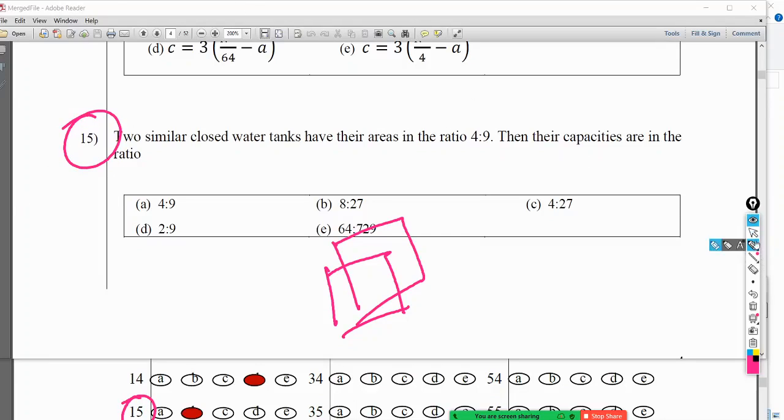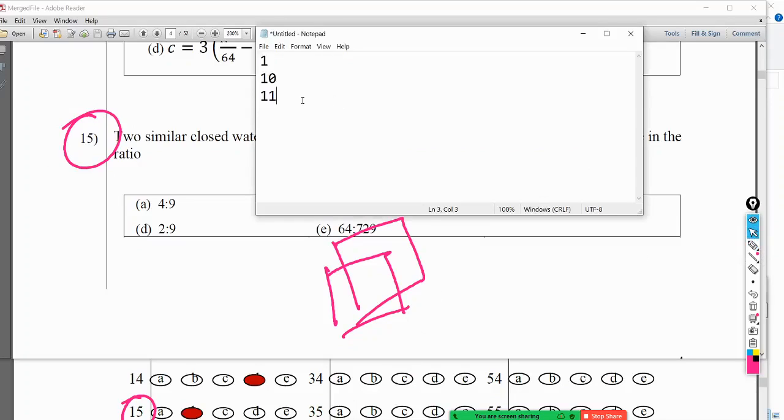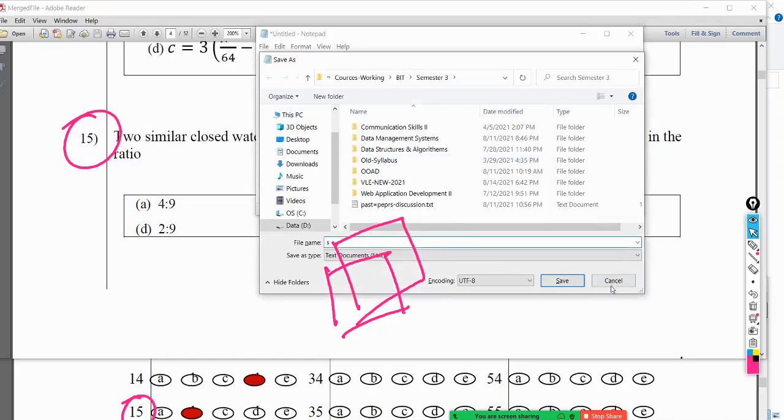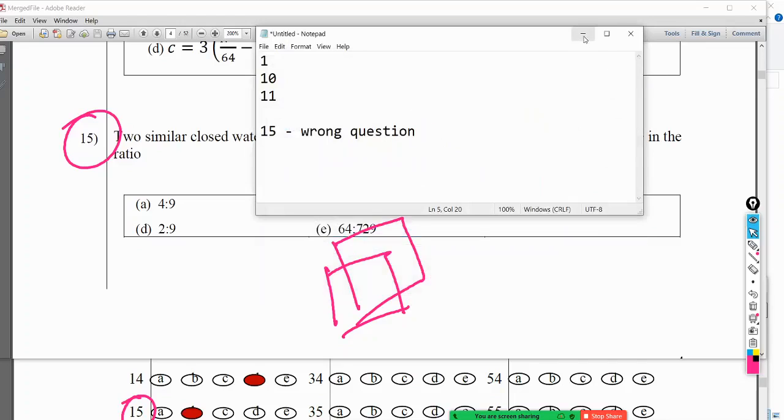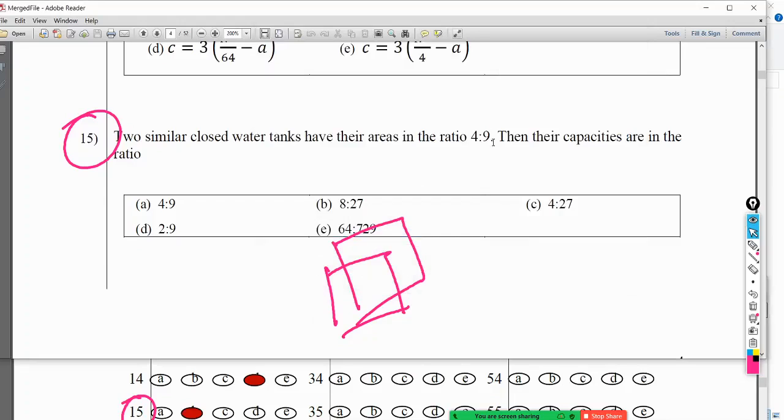Okay, I will just skip it. I think the question is wrong because something is missing for me, for sure.